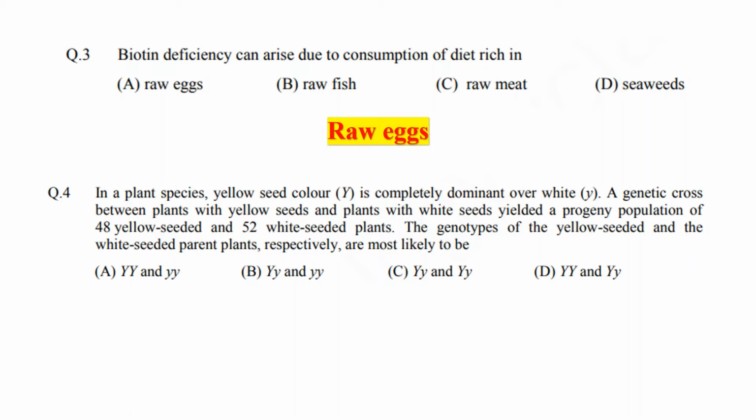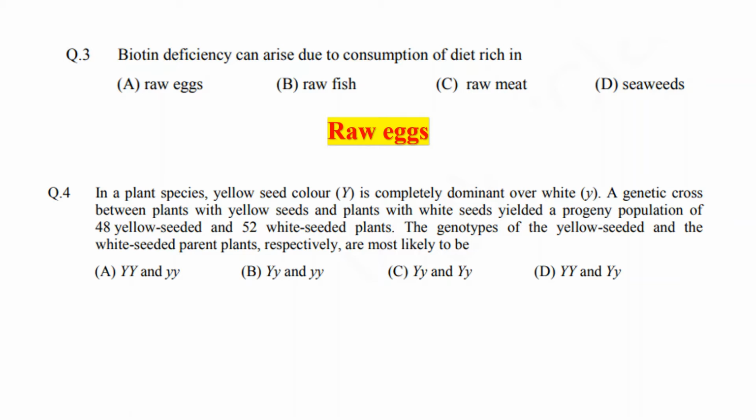In a plant species, yellow seed color, that means capital Y, is completely dominant over white seed color, small y. A genetic cross between parents with yellow seeds and plants with white seeds yielded a progeny population of 48 yellow-seeded and 52 white-seeded plants.